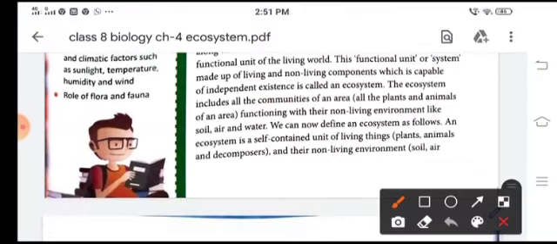Next is the consumers, or the organisms which are heterotrophs. That means the consumers depend on others for the food. So all animals are consumers, and these consumers are again divided into particular groups like herbivores, carnivores and decomposers. Okay, so let's move on to herbivores.